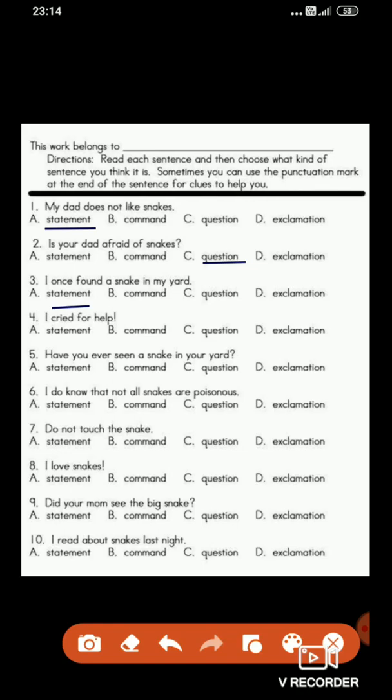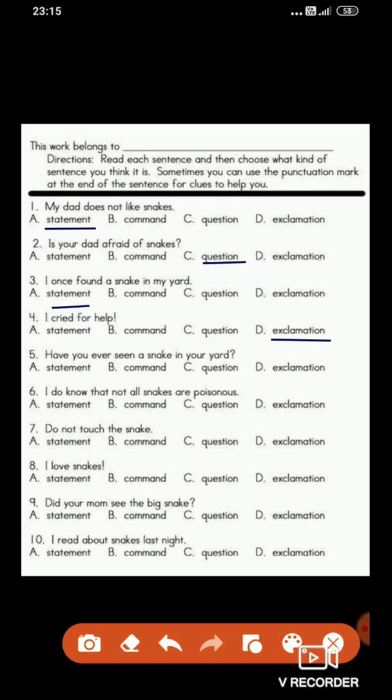Next, fourth one: I cried for help! At the last, an exclamation mark is put. So which kind of sentence could this be? Very good. This is exclamation because it is ended by the exclamation mark, and also the strong emotion is mentioned here.